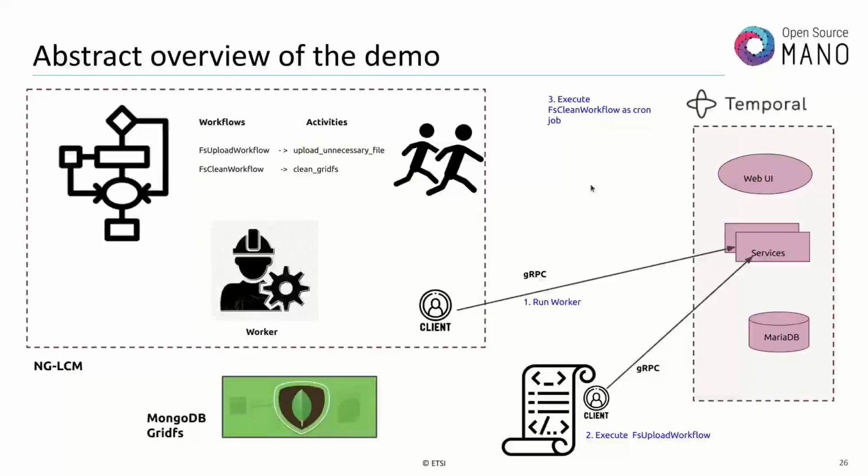And this is our second step. And the third step, we will execute another workflow, the FsClean workflow, to clean all these unnecessary files. We will use the Temporal UI to create a scheduled job for this. And this is another option instead of using the client to trigger the workflow.